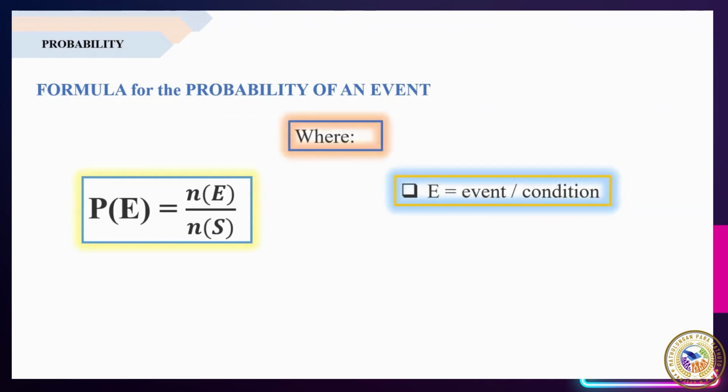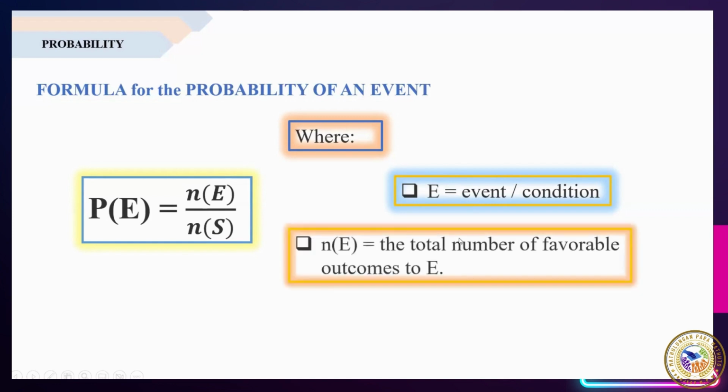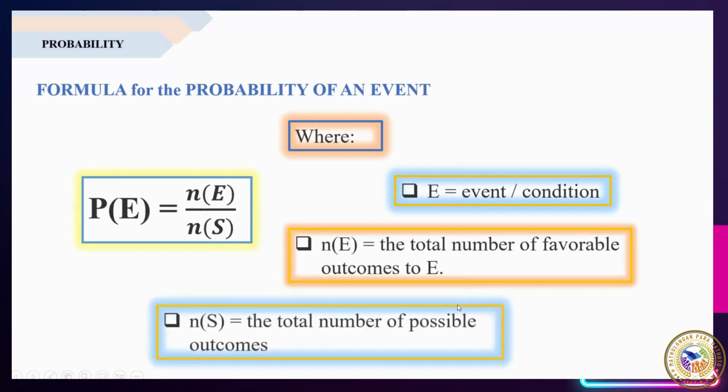So, ang E, the capital letter E, represented the event or the condition. Ang N of E natin is the total number of favorable outcomes to E. And ang N of S natin is the total number of possible outcomes. So, yan yung ibig sabihin ng E, ang N of E, at ang N of S. So, napaka-importanting malaman natin ang formula so that we will know on how to find the probability of an event.